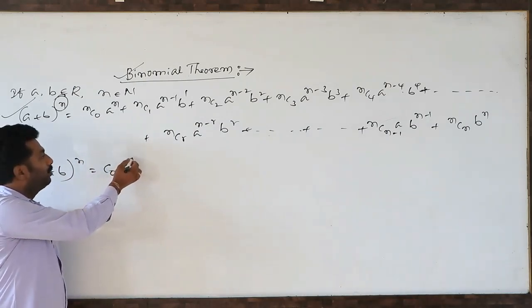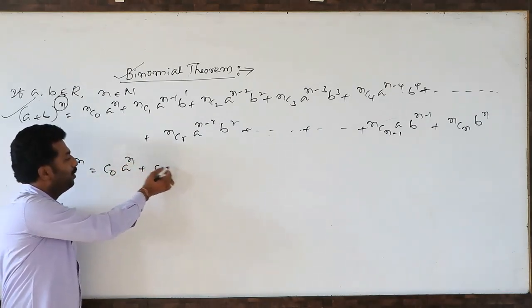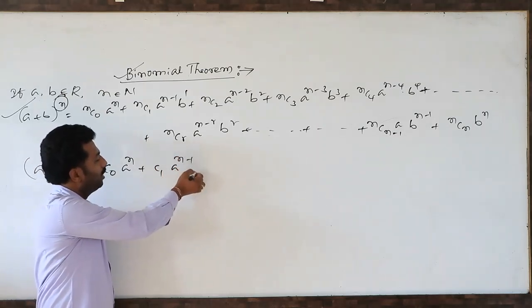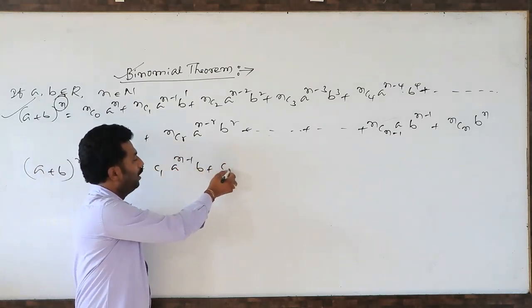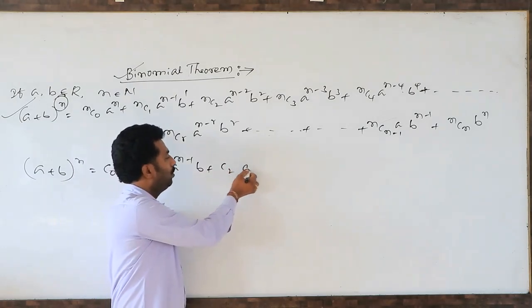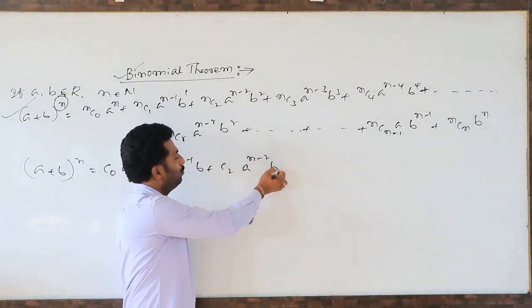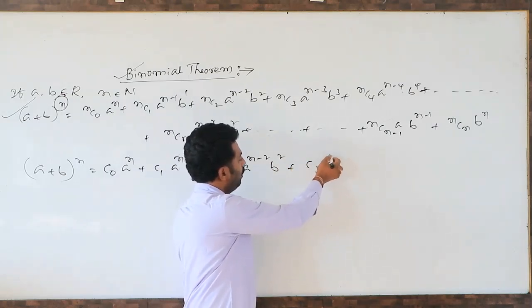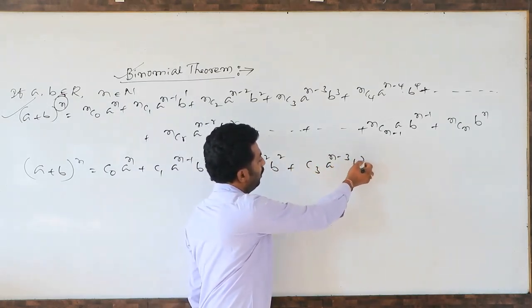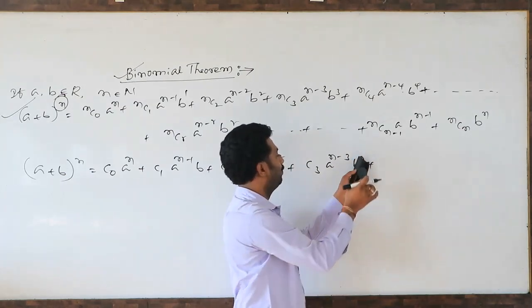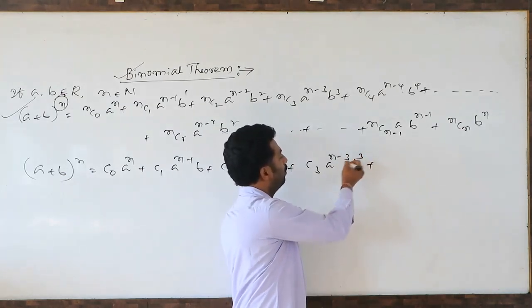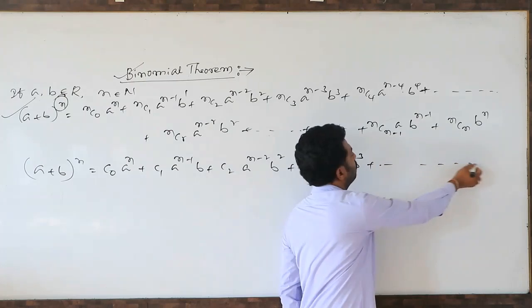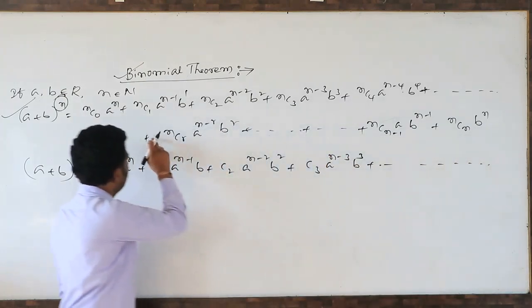C0 a to the power n, plus C1 a to the power n minus 1 into b, plus C2 a to the power n minus 2 b square, plus C3 a to the power n minus 3 b cube, plus and so on. What is the general term?